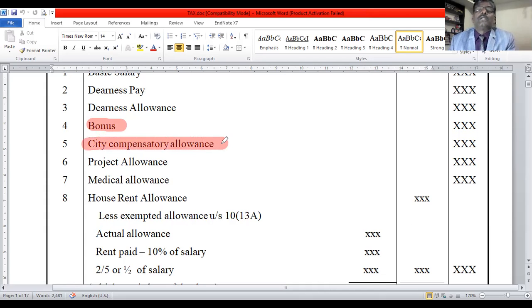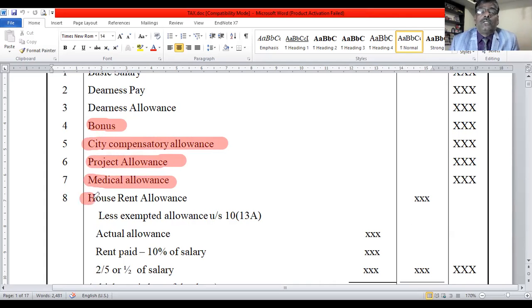Next is city compensatory allowance. If the city compensatory allowance is given in the problem, you take the city compensatory allowance for the previous year. Next is project allowance. You take the project allowance. Then medical allowance. These are the fully taxable allowances I collected.